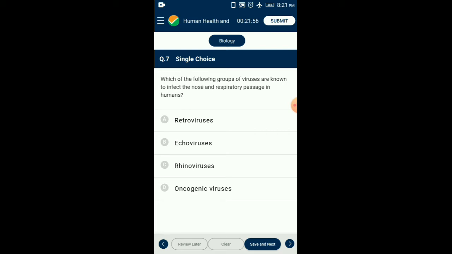Droplets resulting from cough or sneezes of an infected person are either inhaled directly or transmitted through contaminated objects such as pens, books, cup, doorknobs, computer, keyboard, or mouse, etc., and cause infection in a healthy person. So the answer for this question is option C, rhinoviruses.